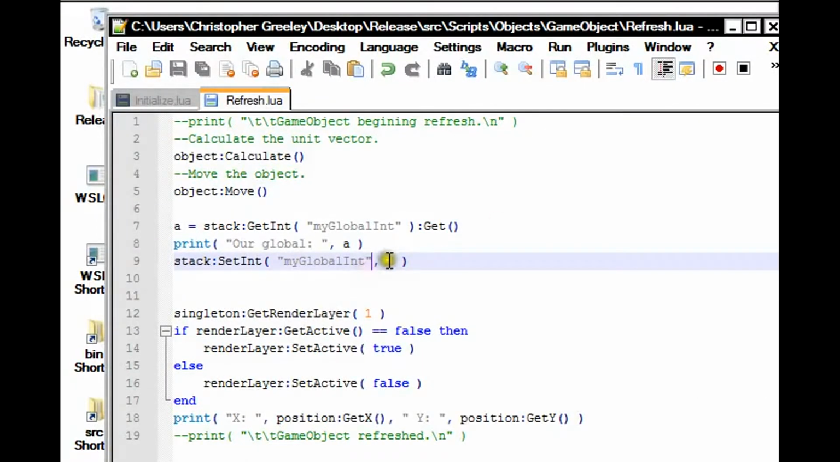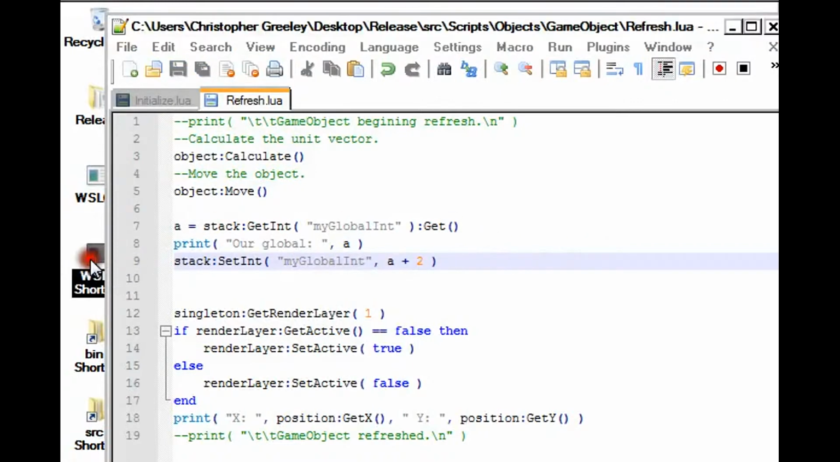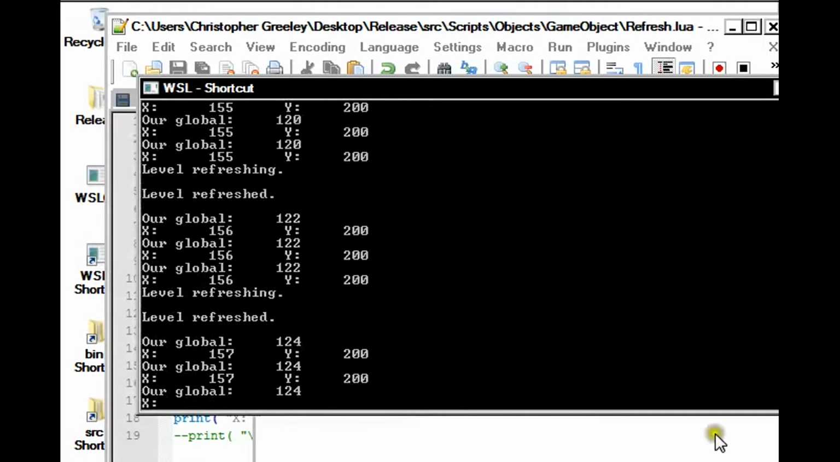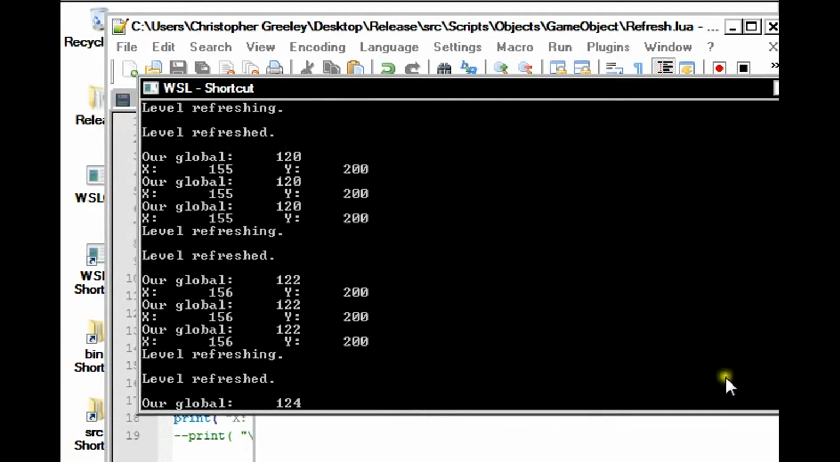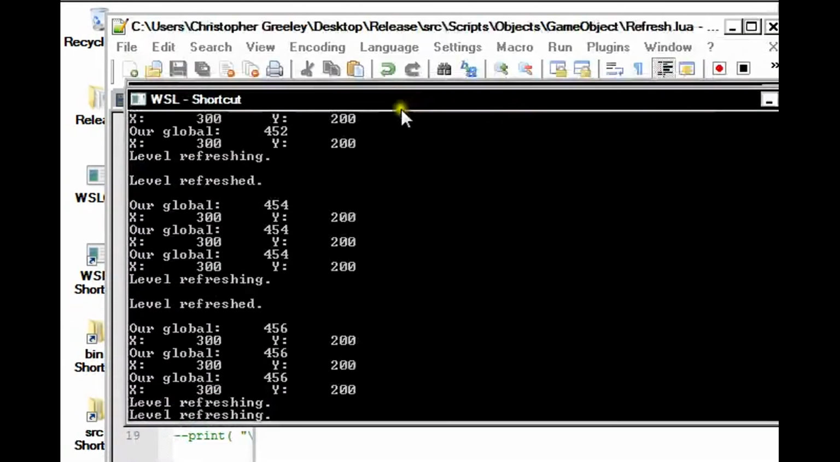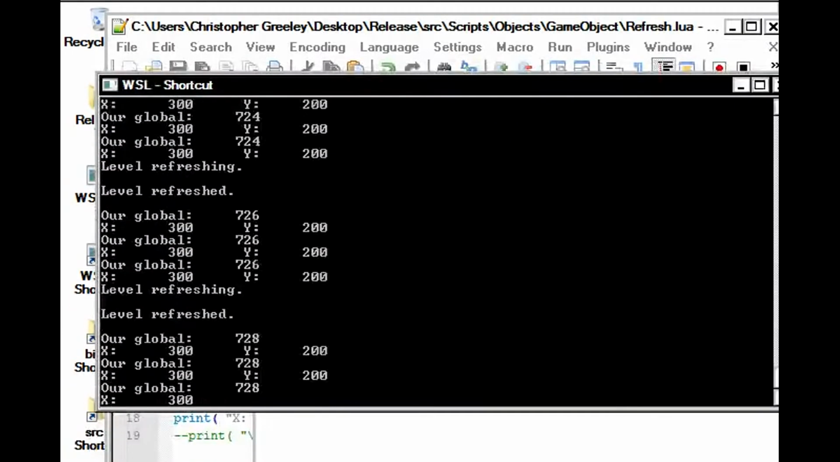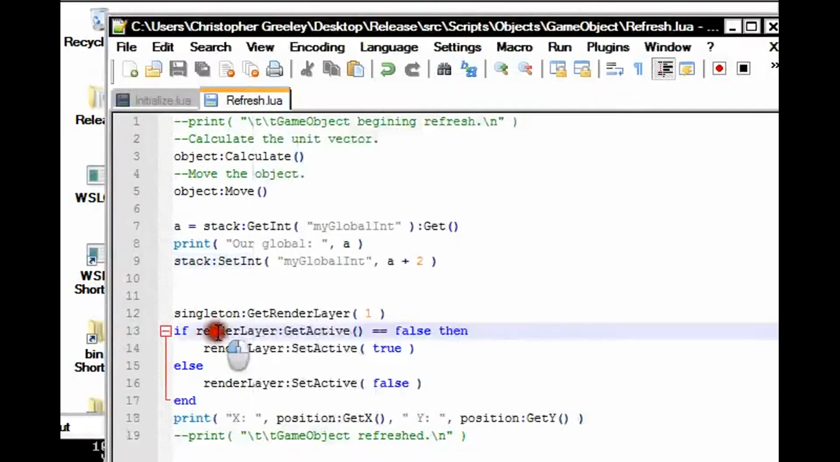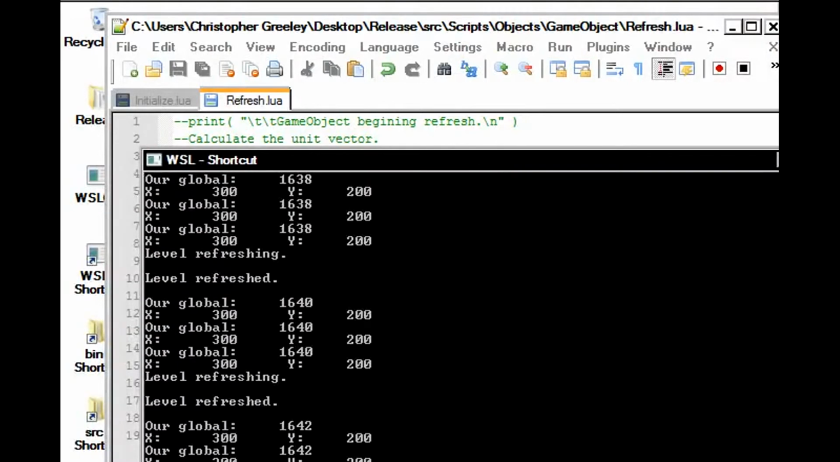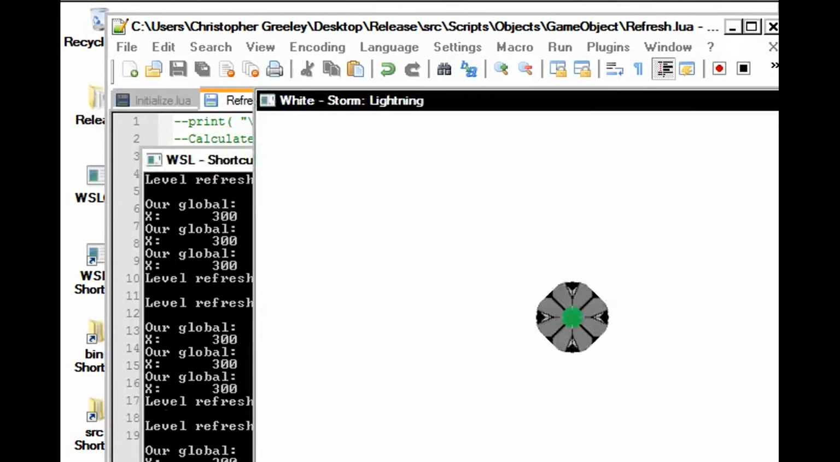Alright, but how do I say add to it? Well, there you go. A plus 2. We run that. We see it changes every time. Our global 124. Our global 178. If you're wondering why it's printing 3 times, it's because we have three game objects from our last example. And they're flickering because of this code here. So, yeah, now it's going up a bit more.